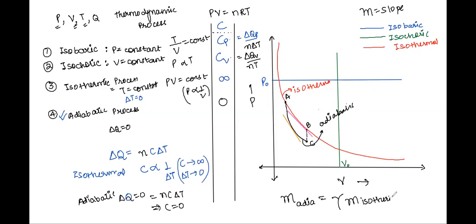When we are moving from a low to high volume region, as the volume is increasing along the process, there is a quicker fall in pressure for the same change in volume.